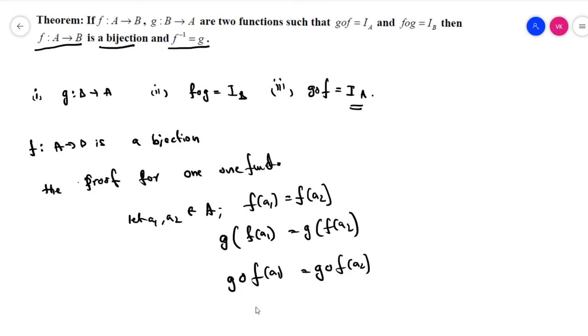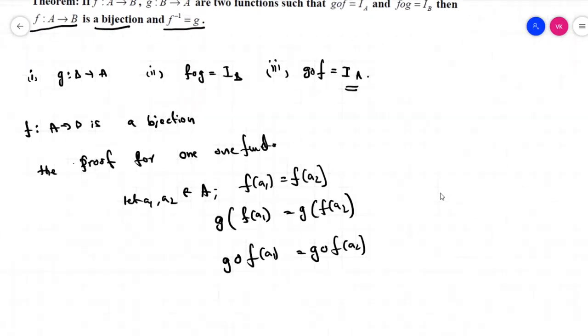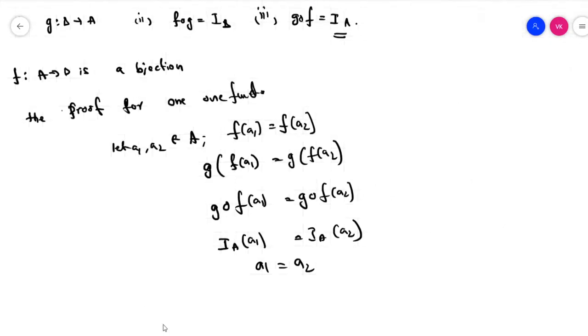But G circle F is IA, so IA of a1 is equal to IA of a2. Then a1 is equal to a2. Thus F maps A to B is a one-one function.